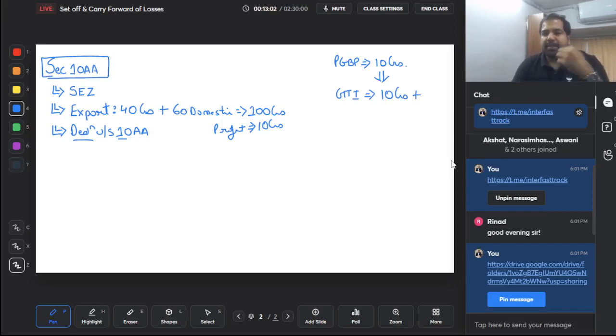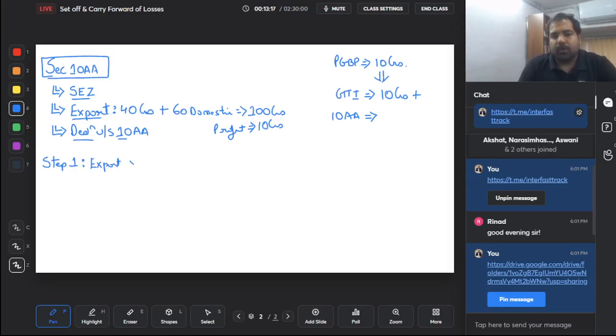Now the government says, thank you for doing export from an SEZ, and because of that, I want to give you a deduction under 10AA. How do you calculate the deduction? First, step 1, you always calculate your export into your profits. I call it export profit. What is the export into profit?